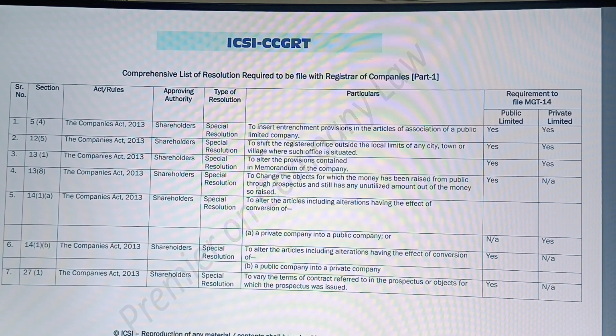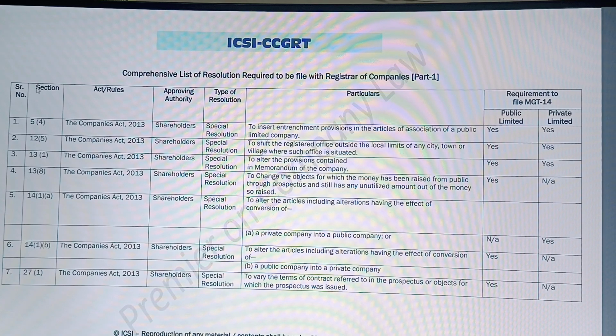or not file. So I'll mention the link of this document in the description box as well as in the comment section, so you can check it from there. So here I am trying to explain to you. This section number is mentioned in this column. Now here, Act and rules, so Companies Act. Now approving authority, as I have told you, shareholders' resolution passed in AGM or EGM.